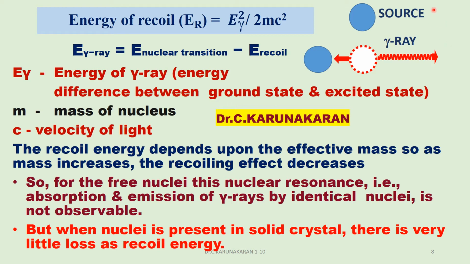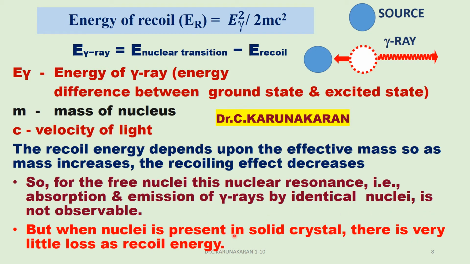For example, if you have the sample in the gaseous state, due to emission there will be a recoil effect. Similarly, because of absorption, there will be a recoil effect. So because of that, it is not observable.